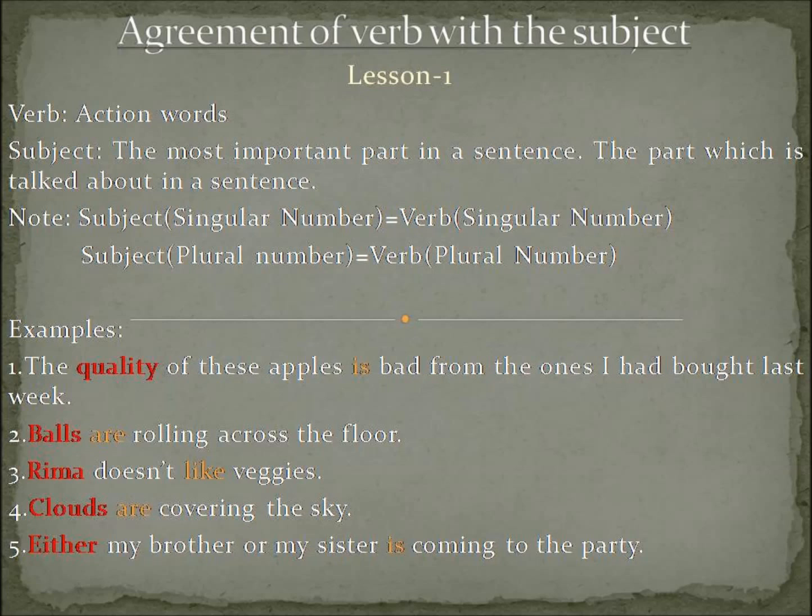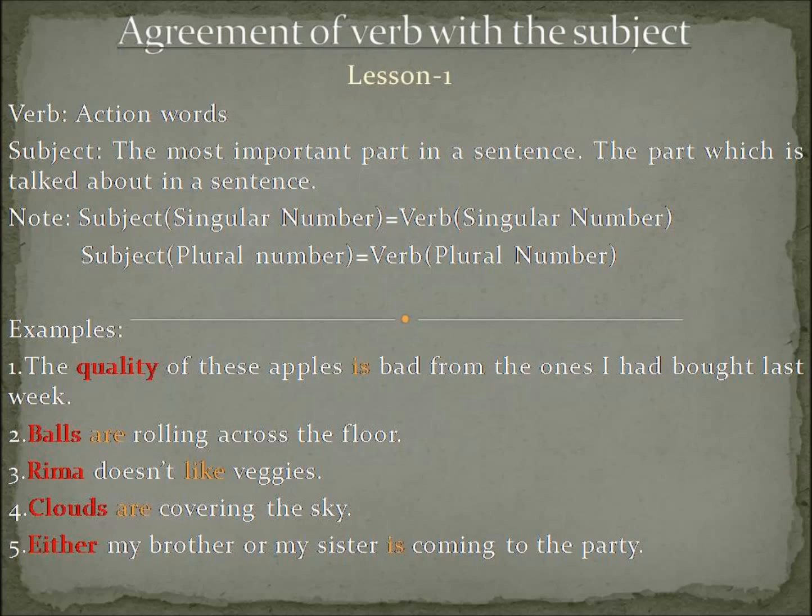Clouds are covering the sky. Clouds. The clouds that I am talking about in this sentence can be seen floating. They can be counted. So the verb that is being used is are. Component of be verb: am, is, was, are, were. 5 components of be verb: am, is, was, are, were.